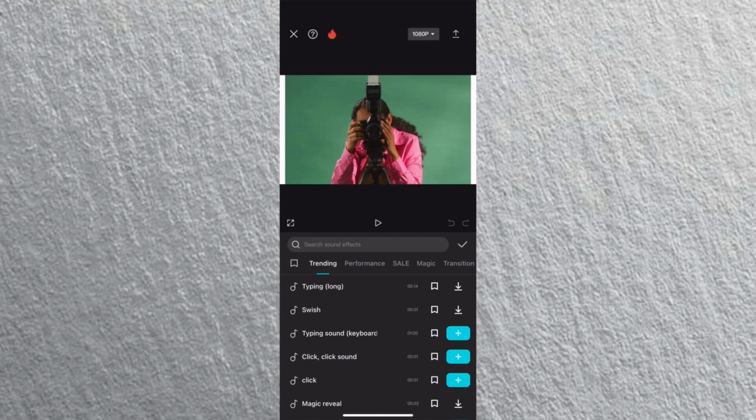I will be adding the camera shutter sound because it aligns perfectly with my content today. So when adding sound effects to your videos, remember to choose what is perfect for your video. So I'll tap on the search bar and type in the sound effect name, which is the camera shutter sound.